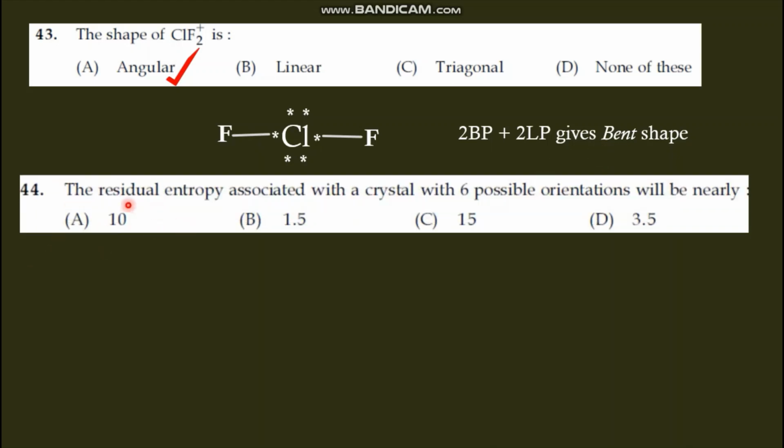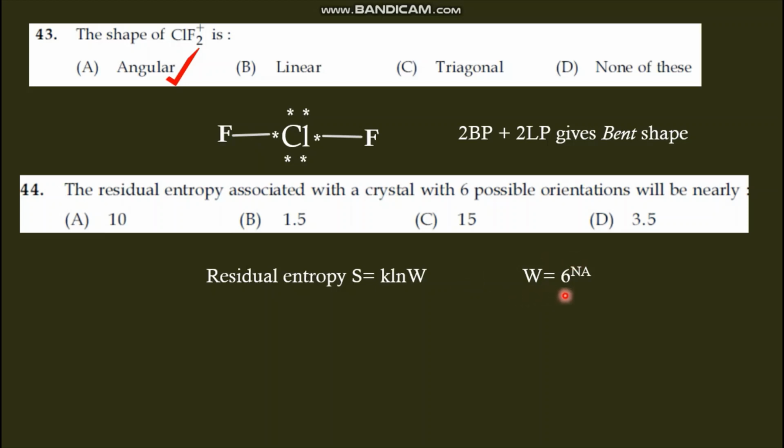Next question: the residual entropy associated with a crystal with 6 possible orientations will be nearly. For residual entropy, we have the equation S equal to k ln W, where k is the Boltzmann constant and W is the number of possible orientations. Here it is 6, so we represent it as 6 raised to NA, where NA means Avogadro number. If it is 2, then you write 2 raised to NA.